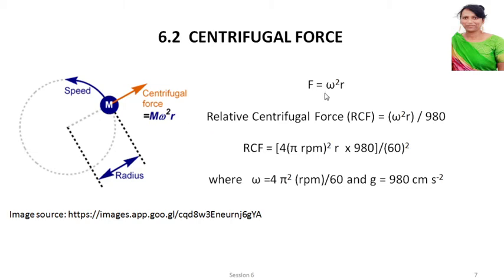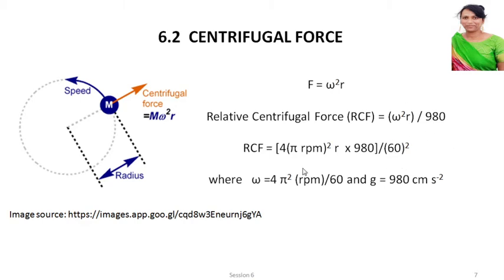Centrifugal force is given by omega square R. And relative centrifugal force is given by omega square R divided by 980. So relative centrifugal force RCF is given by 4 pi square RPM whole square R divided by 980 into 60 square.